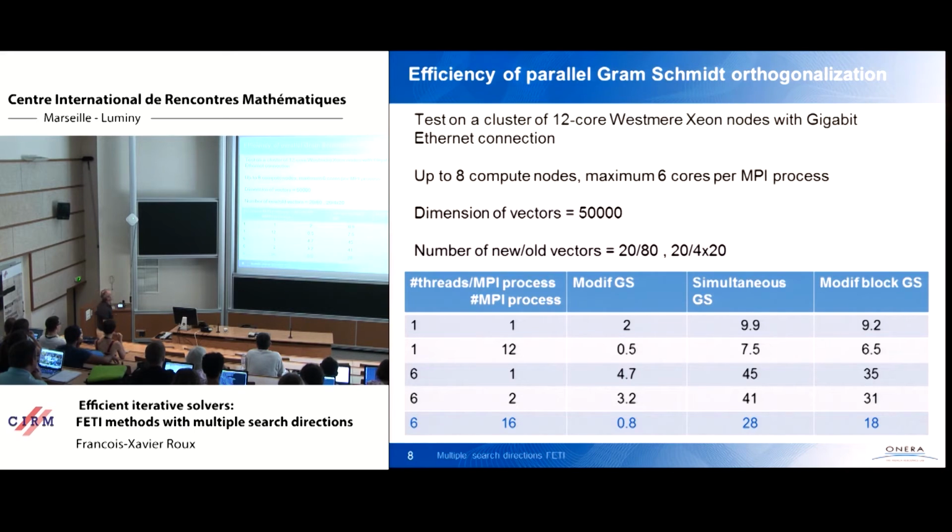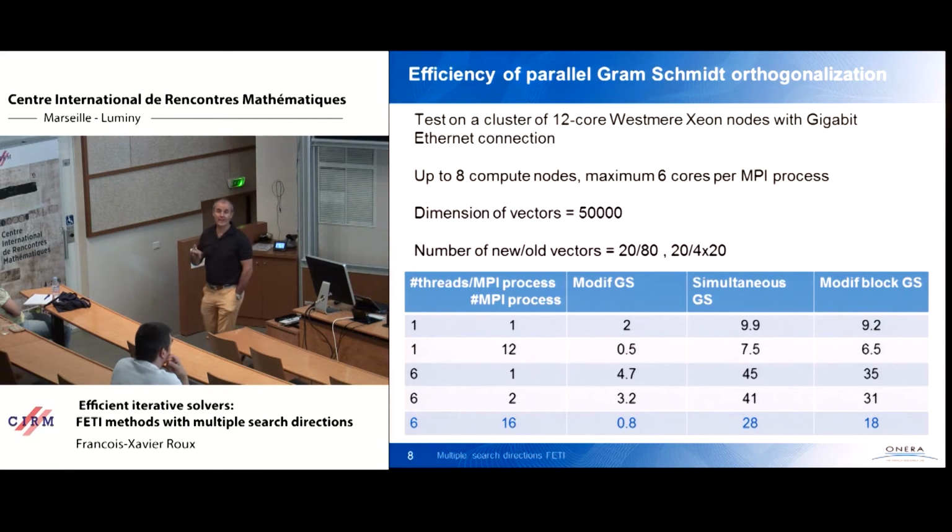And I want to reverse orthogonalize 20 vectors against 80 vectors that have been computed at the previous iterations, using either the standard Gram-Schmidt or the modified Gram-Schmidt procedure, because to get a good accuracy, you very often have to use the so-called modified Gram-Schmidt operation. It means you orthogonalize against the first vector, update the vector, and then orthogonalize against the second, and so on and so forth.